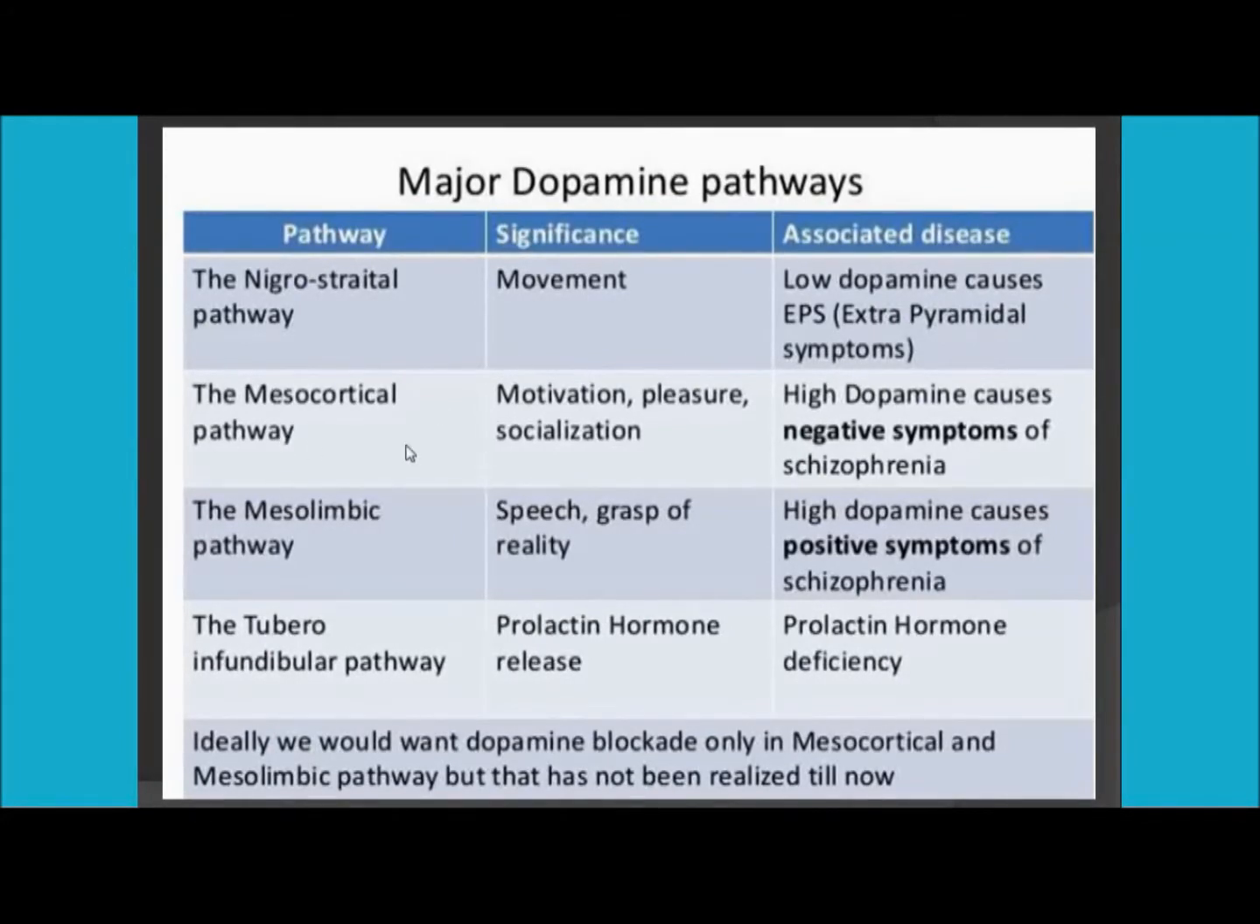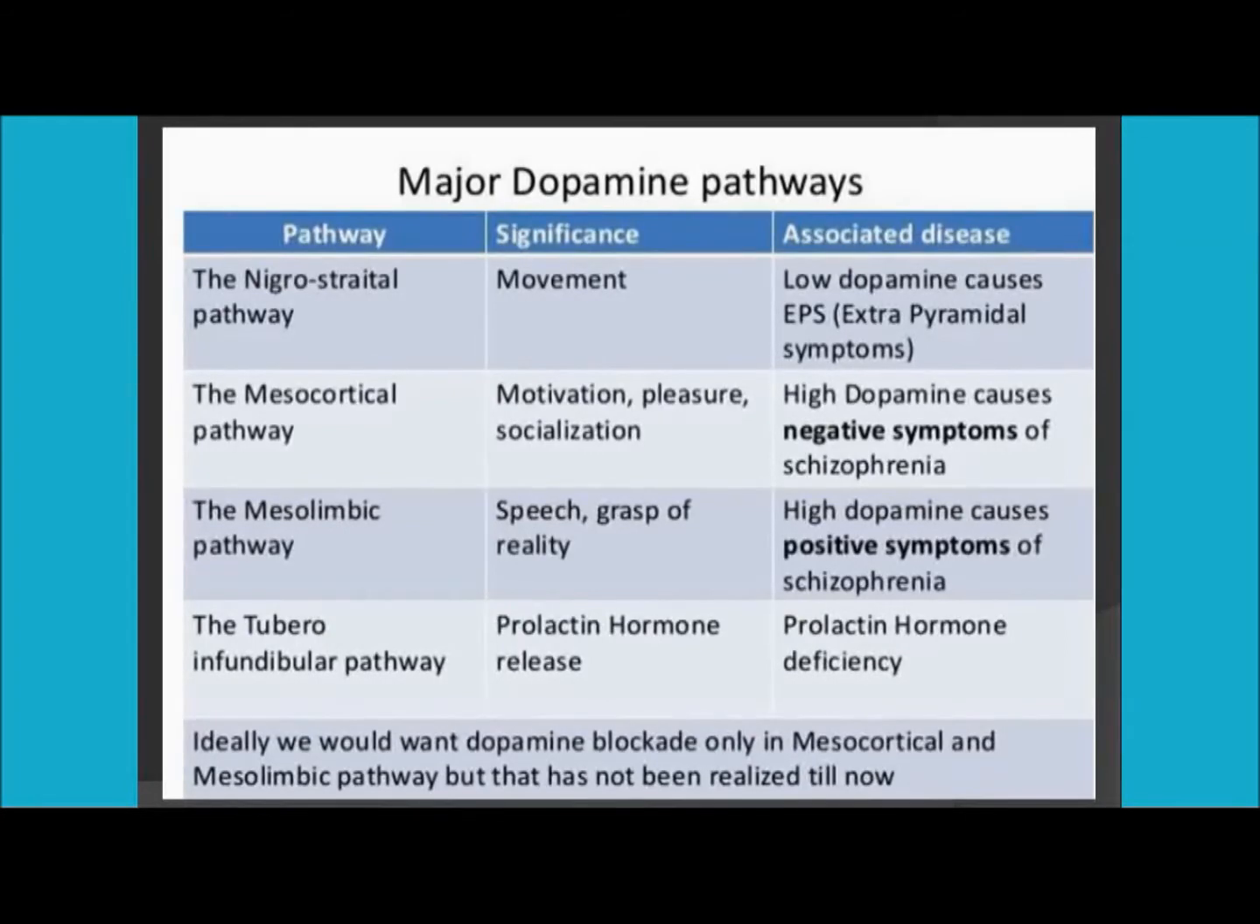Moreover, the mesocortical pathway's significance is found in the motivation, pleasure and socialization of a human being. So if the mesocortical pathway in the human being is affected, then the motivation, pleasure and socialization behavior of the person changes. The next pathway is the mesolimbic pathway, which is associated with speech and grasp of reality. So if the person is suffering from any disease with dysfunction of the mesolimbic pathway, the person always remains in a dream mode, right?